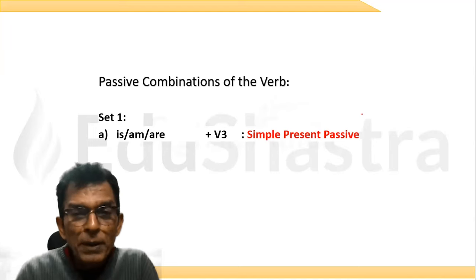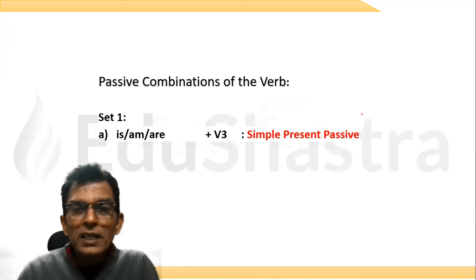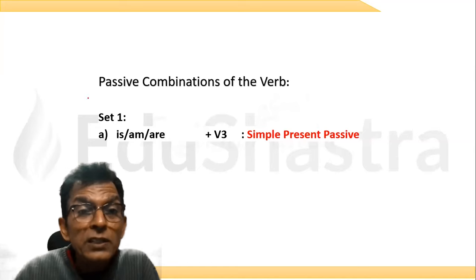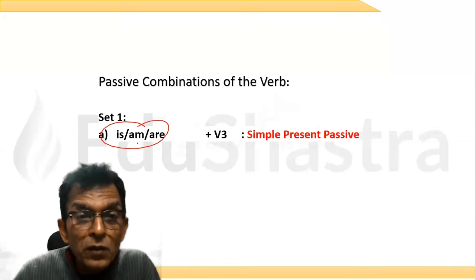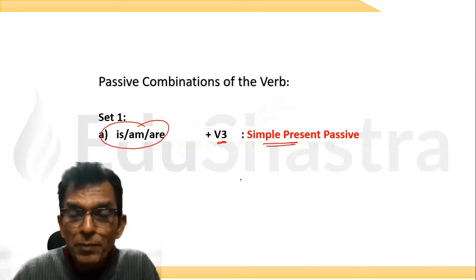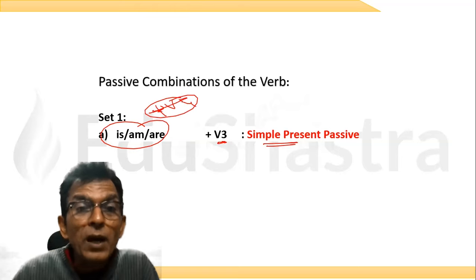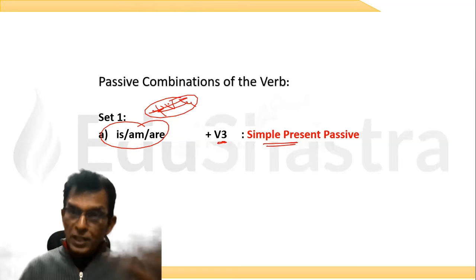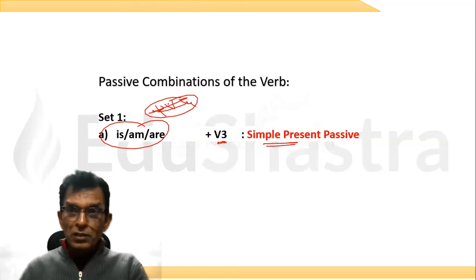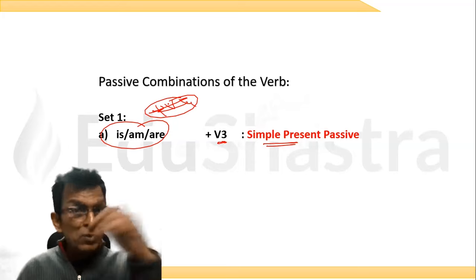So, simple present passive is written with is-am-are plus V3, not V4. When you write is-am-are plus V3, it is always the simple present passive. If I write is-am-are plus V4, it will become active voice. I am teaching, active voice. I am being taught, passive voice.